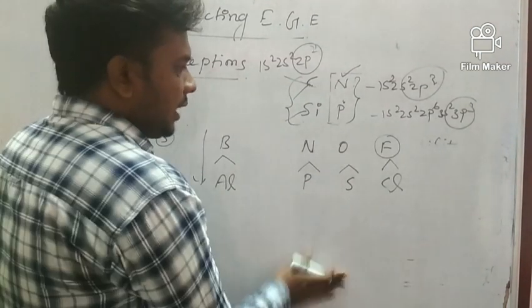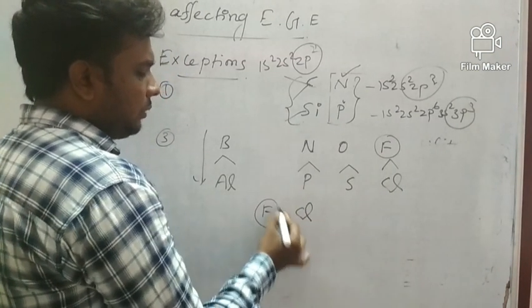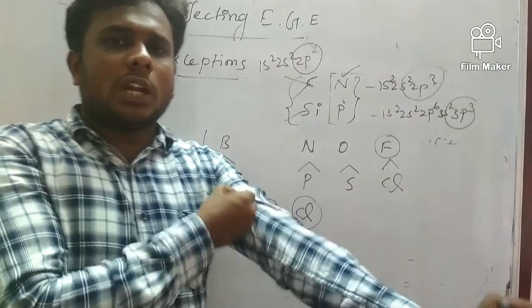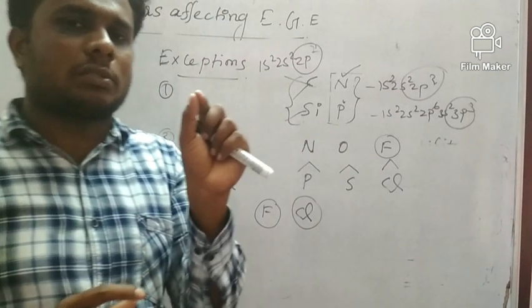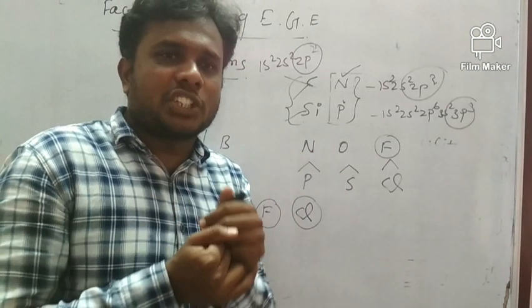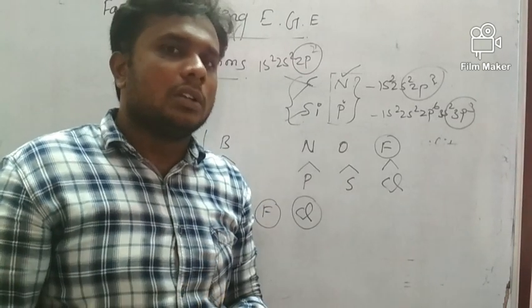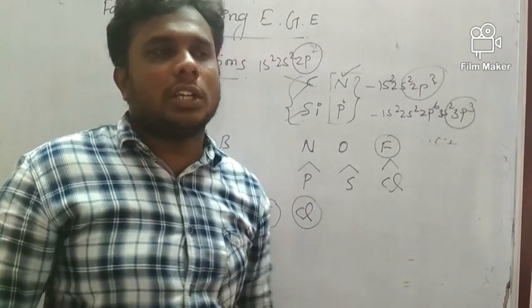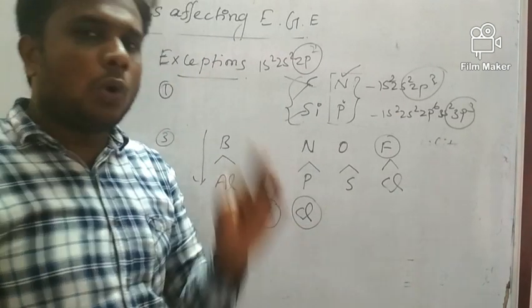Reason: suppose I have taken fluorine and chlorine. Fluorine is actually the smallest element compared to chlorine. When we compare atomic size, fluorine is very small. Because it is small in size but has more electrons, due to the small size, the inter-electronic repulsion is more in fluorine.